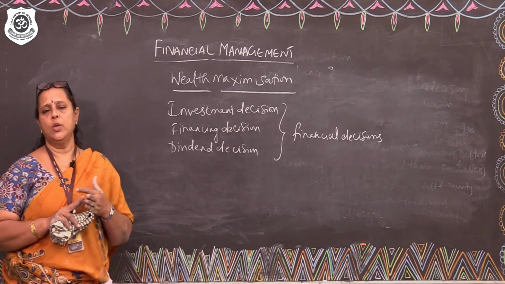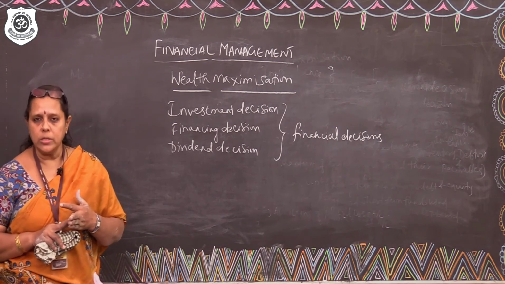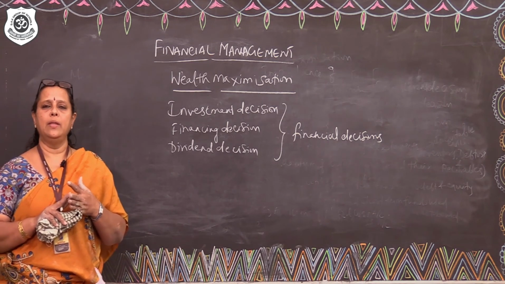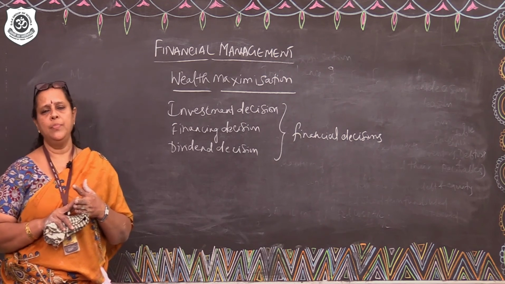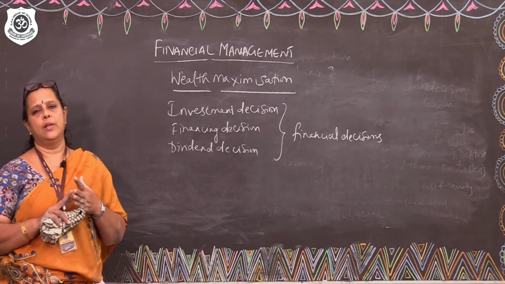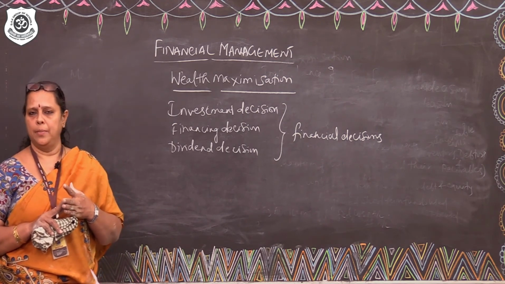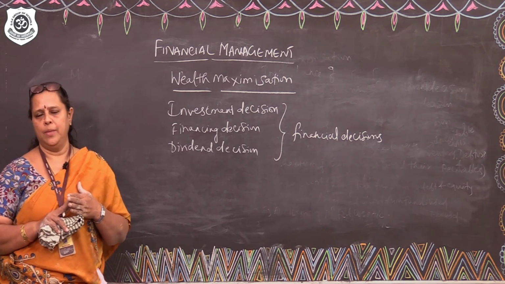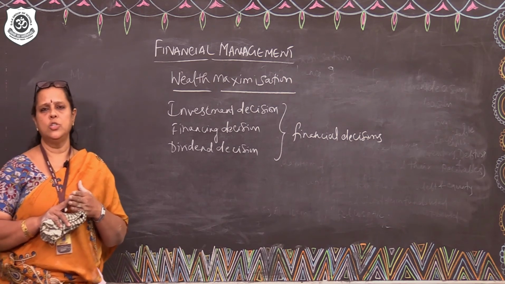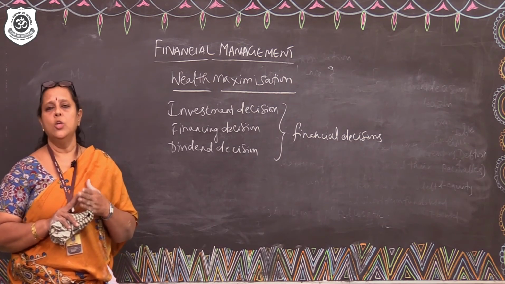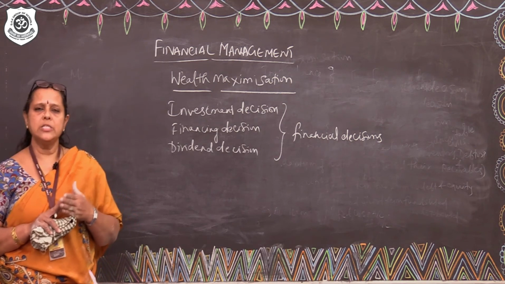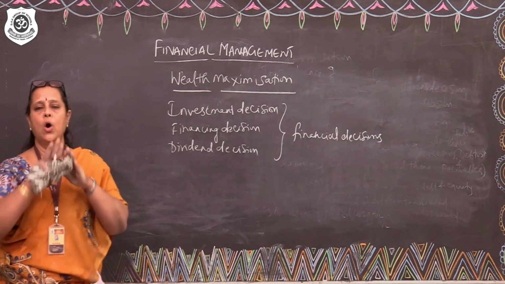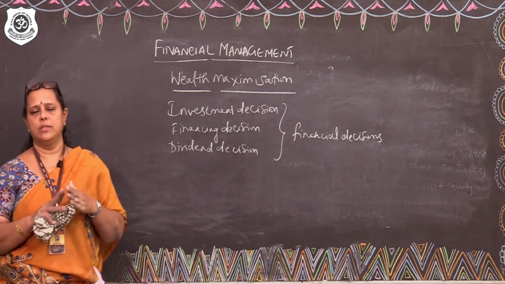So, equity shareholders are the residual owners of the company. They are the ones who are ultimately bearing the risk of managing the company. They bear the brunt of the financial decisions taken by the company and they are the ultimate risk bearers of the company. Therefore, any decision taken should ensure maximum return on investment to the equity shareholders. So, all these things together we finished in this.